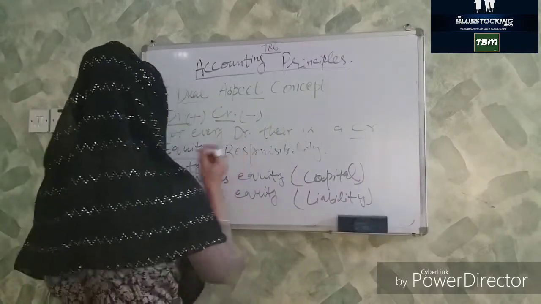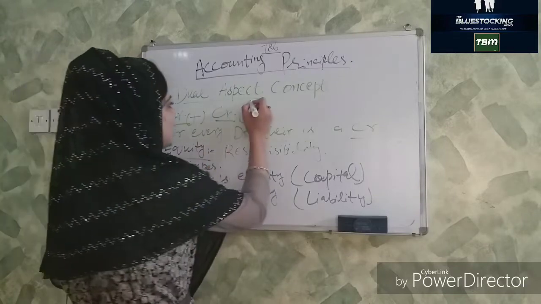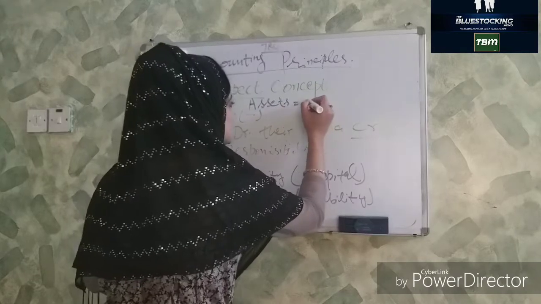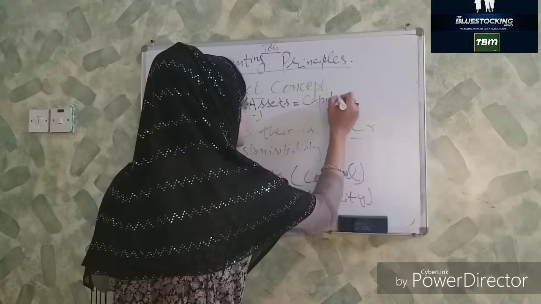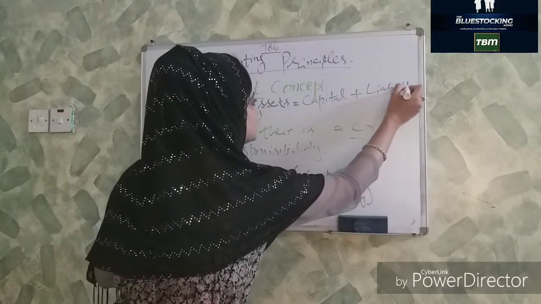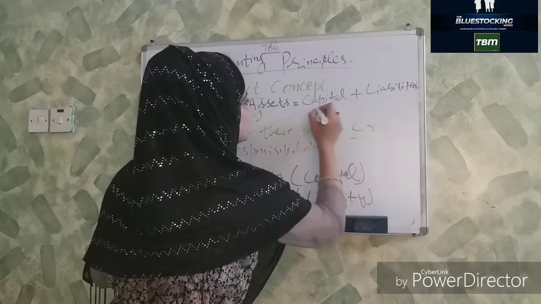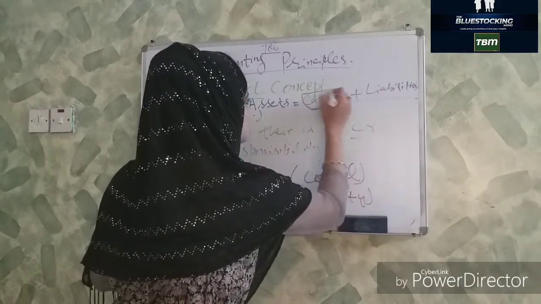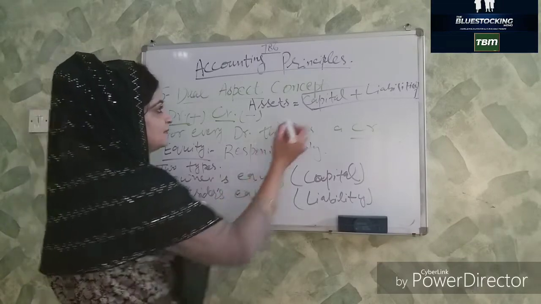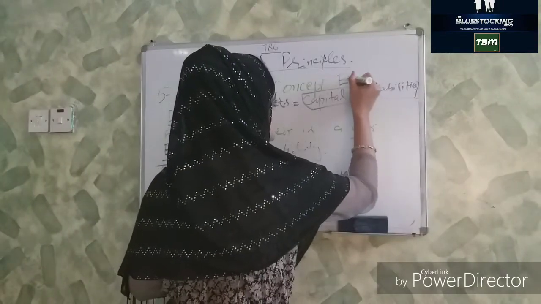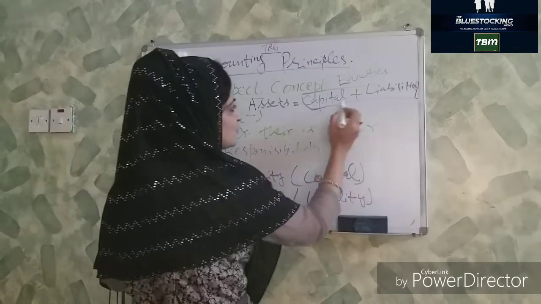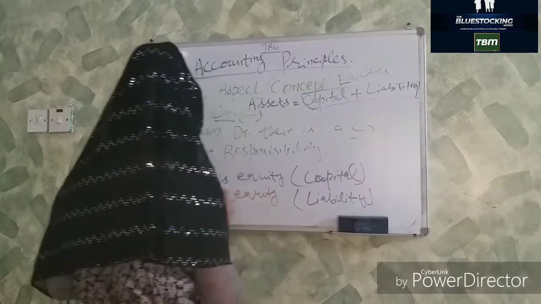So we could also write that accounting equation as assets is equal to capital plus liabilities, because capital plus liability is known as equities.